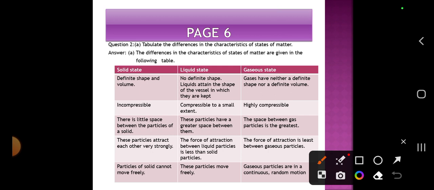The particles of a solid cannot move freely. See here, suppose the block cannot move freely. Now in the liquid they can move freely, and the gas particles are in continuous and random motion. Random motion means they don't have exact motions.